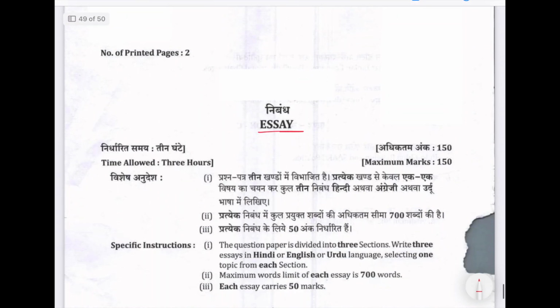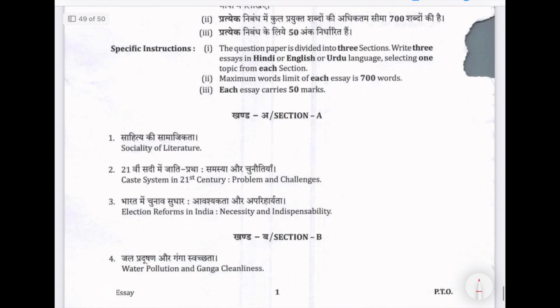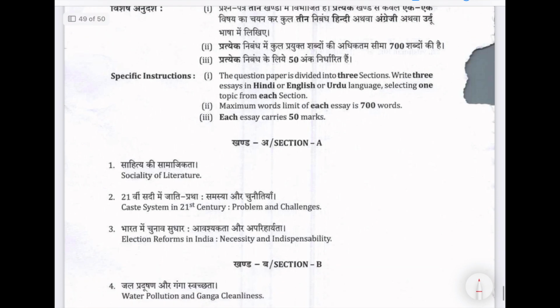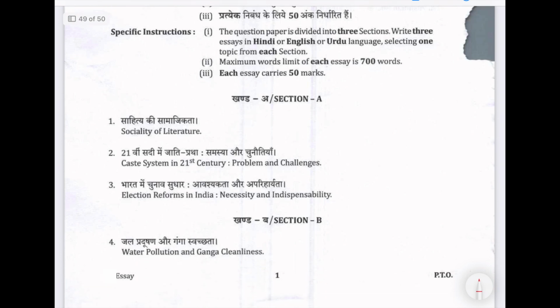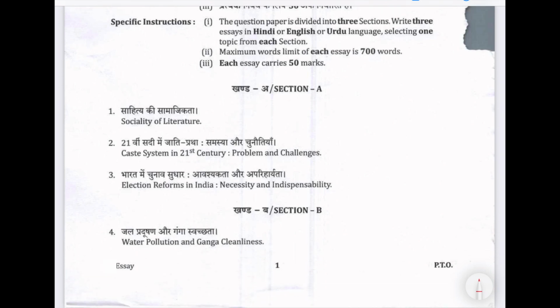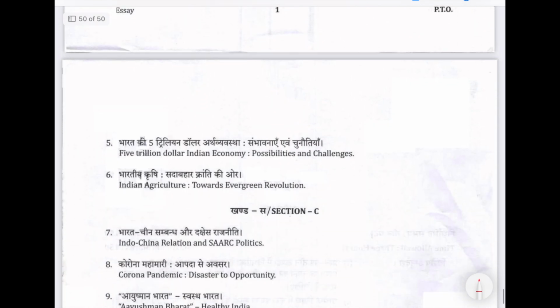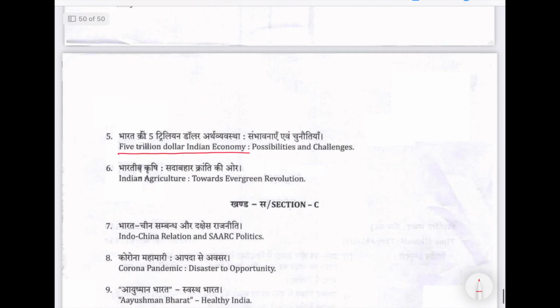And then the most important, essay. How do they ask? Here they ask 3 essays, okay, of 700 words. Each carries 50 marks. That is not of any importance for us. But see, section A, sociality of literature, caste system in 21st century, problems and challenges, election reforms in India, necessity and indispensability, water pollution and Ganga cleanliness, $5 trillion Indian economy, possibilities and challenges, Indian agriculture towards evergreen revolution.